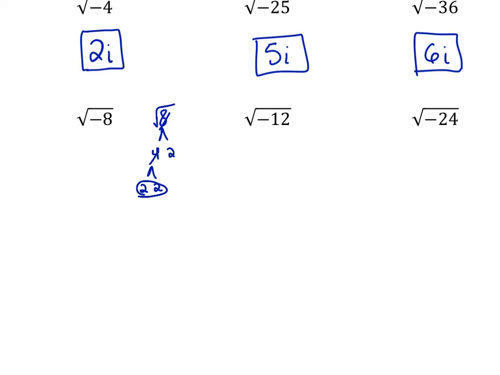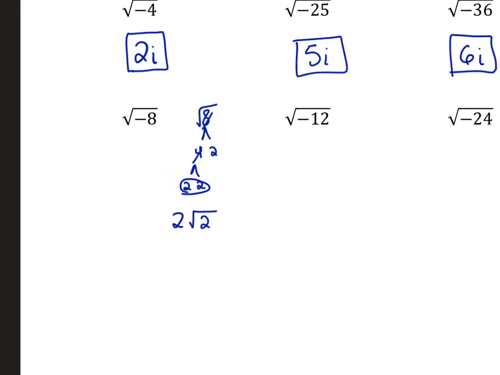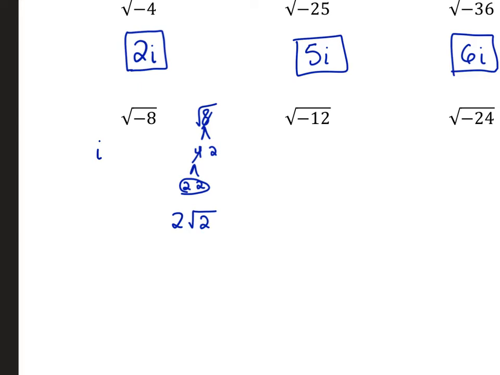And so some things come out of the radical, some stay in. The pair comes out. You have a 2 that represents the pair of 2's. And then anything that doesn't have a pair stays in. So the other 2 that's alone stays in. And so this is i root 8.